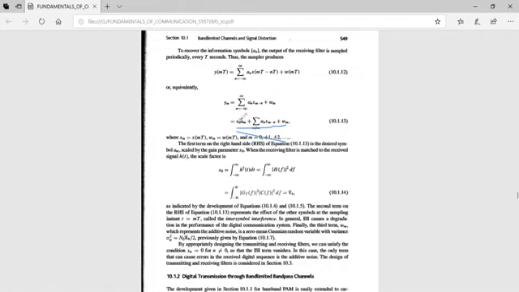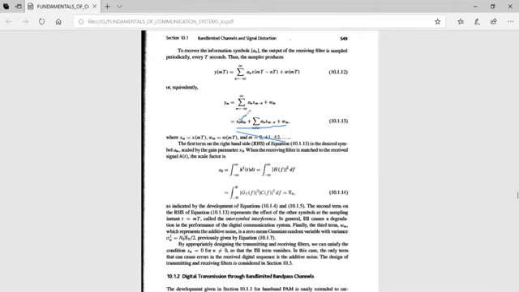This term is the desired symbol am scaled by the gain parameter x naught. So we want this am term only, because the information is present in this. So we have to retrieve this am term, the first term in the detector output.